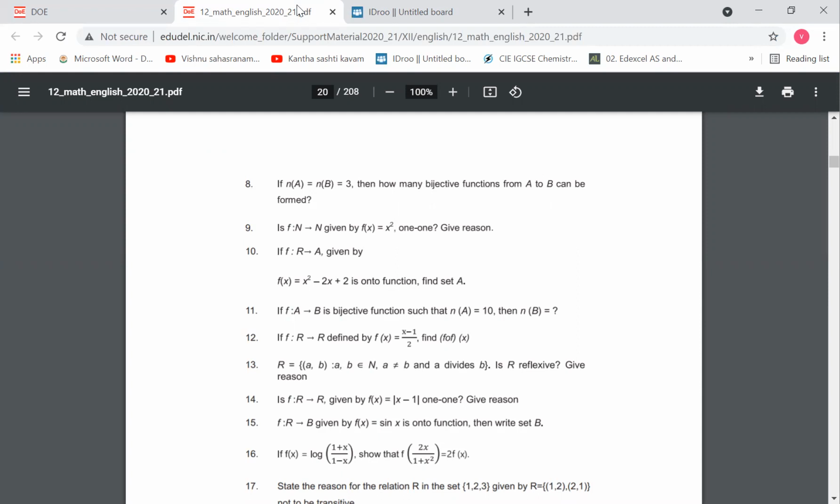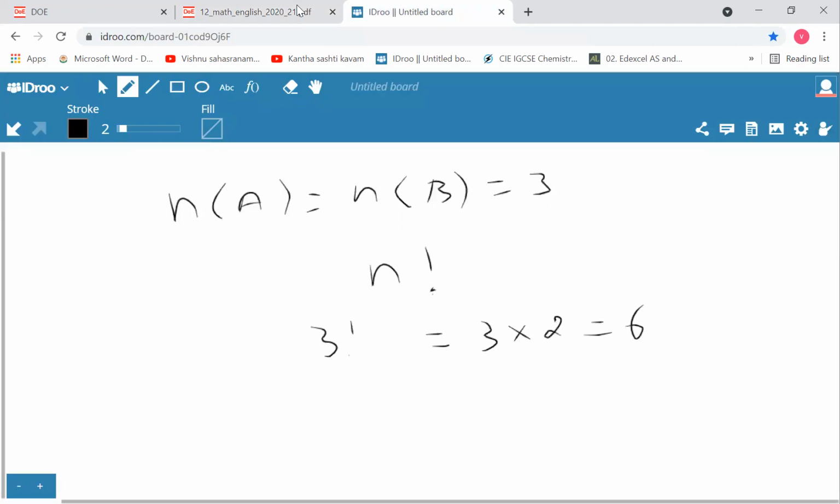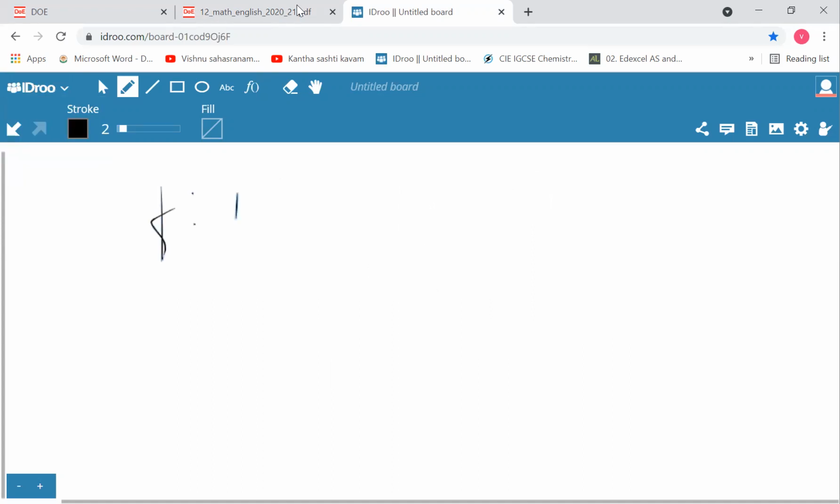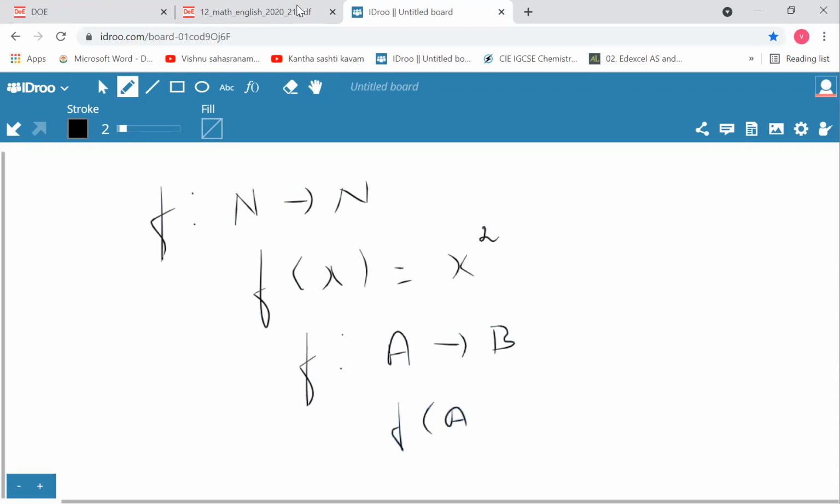Ninth one. Is f from N to N given by f of x is equal to x squared one-to-one? Give reason. Now, given f from N to N and f of x is given as x squared. Now, let us take a and b, where a and b are natural numbers. So f of a is equal to f of b,